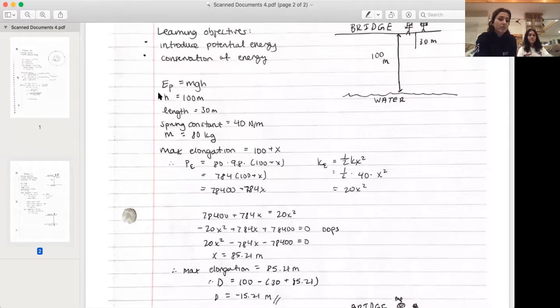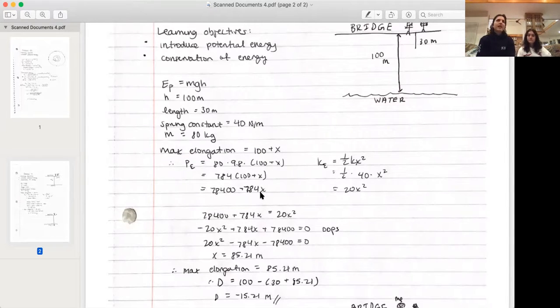We use this equation from above. I don't know why I swapped the P and the E, but this is still potential energy. This is totally written wrong. Anyway, you were given the mass times 9.8 times what we have for max elongation right now. We don't really know it, but we're just subbing it in. If you multiply this out, you get 78,400 plus 7884x.